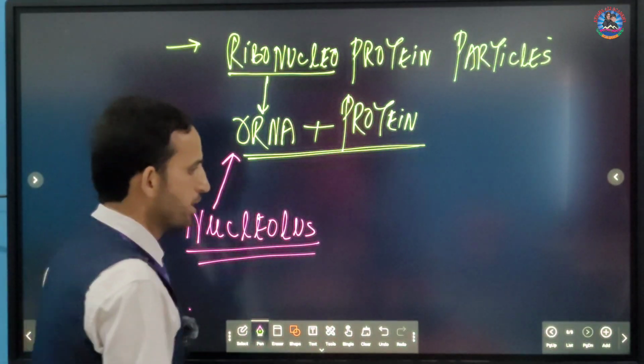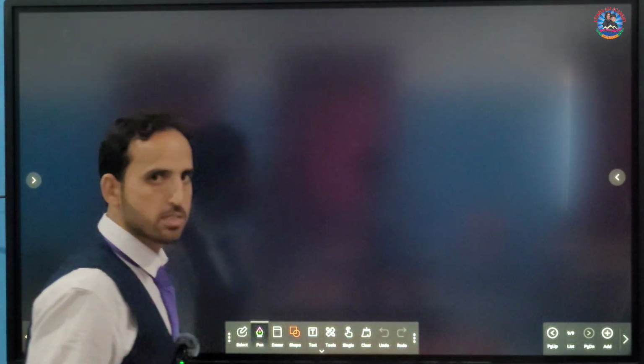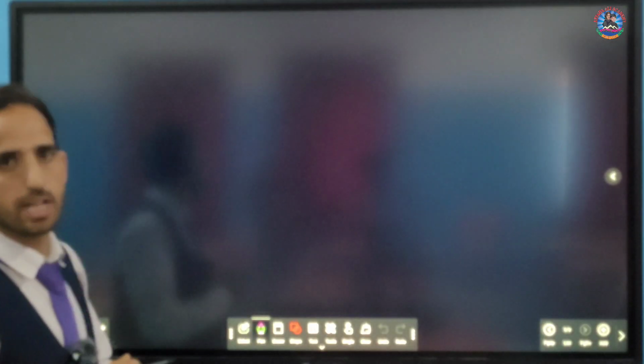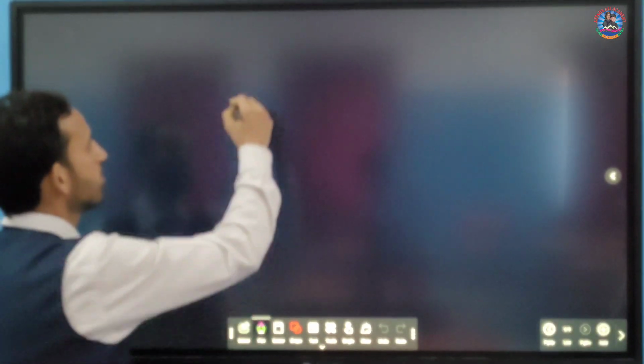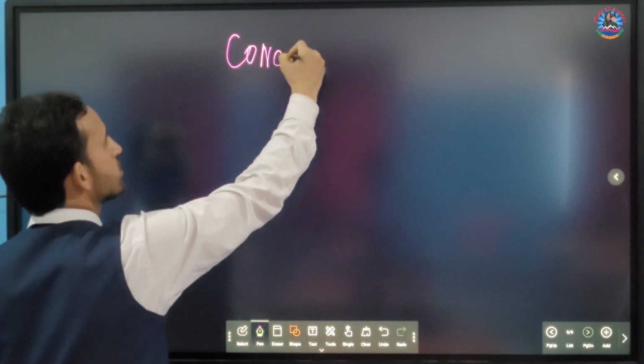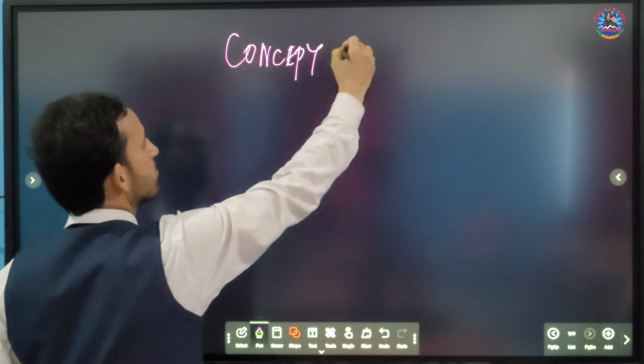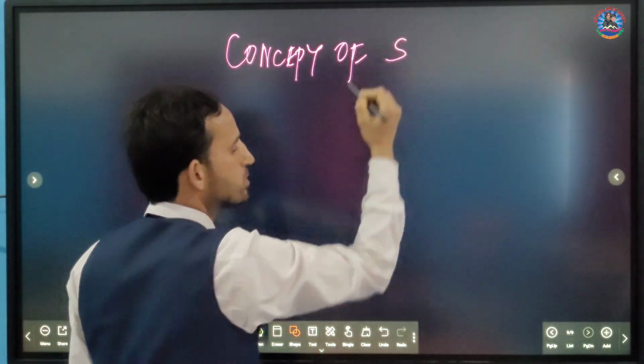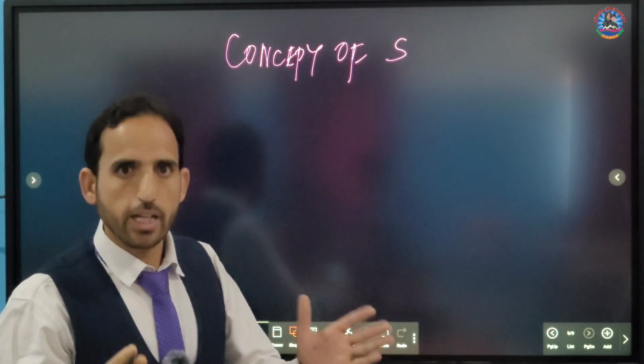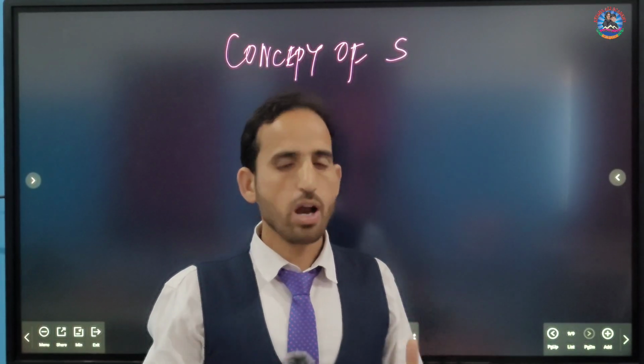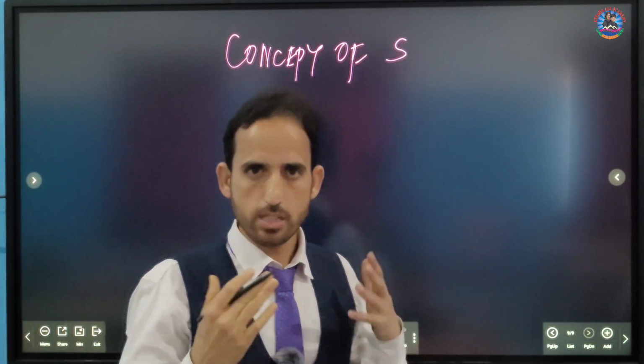That's very important. Now, let us see the concept of this S. It is the most important, striking feature that students are not able to understand. Let me tell you this concept of S. What does S mean? You have seen that I wrote 80S. What does this S mean? I write 70S. What does this S mean?